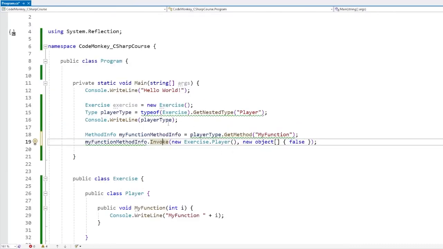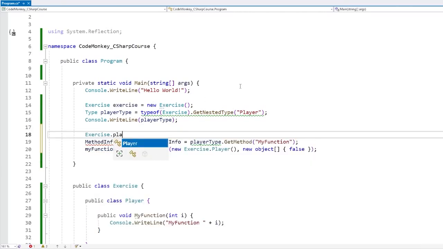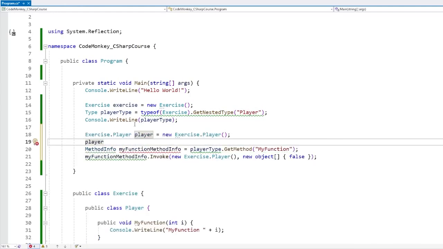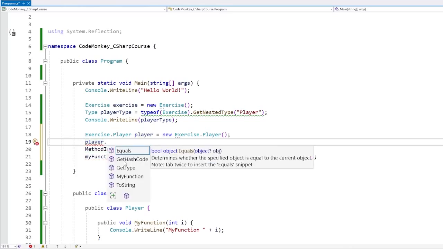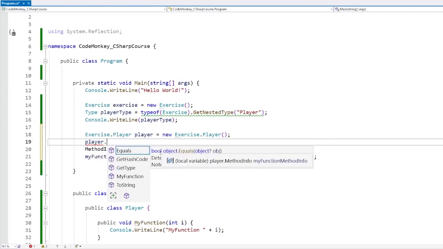For another practical example, you can just look at the Visual Studio IntelliSense. So if we write some regular code like exercise.player, so for example, over here we construct a brand new player. Then we access the player and we do a dot. And yep, over here, this is basically using reflection. Visual Studio is going through the entire type behind the dot, and it shows all the fields, all the functions, and all the events related to that type. So using reflection, you could build something like IntelliSense.